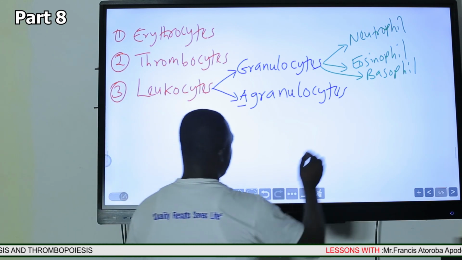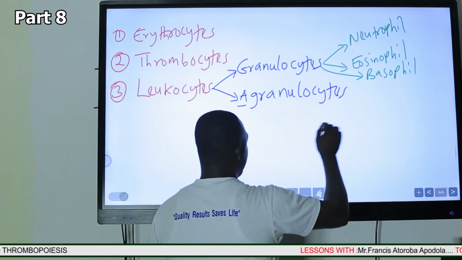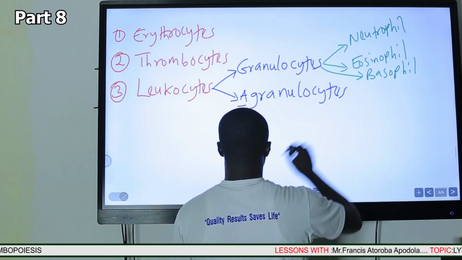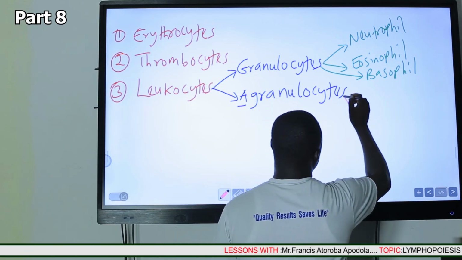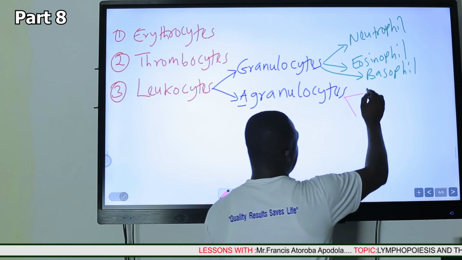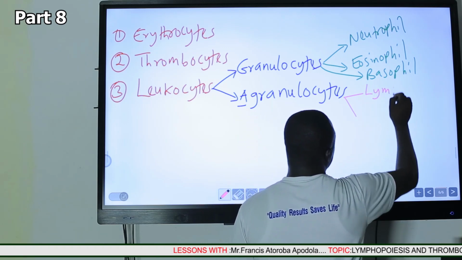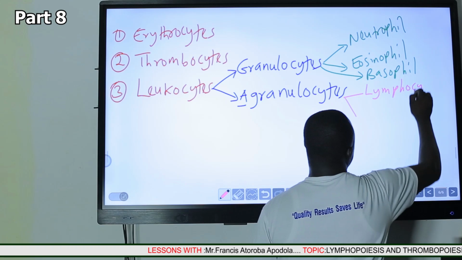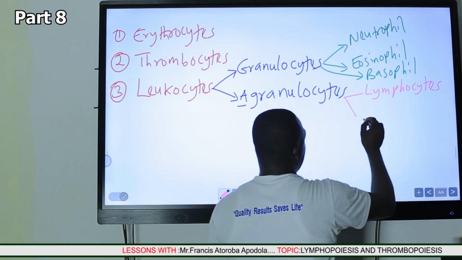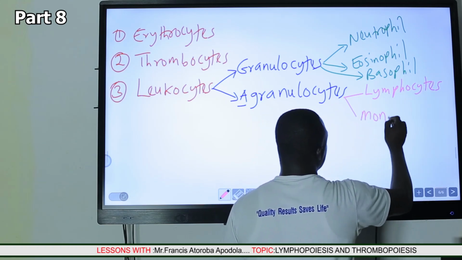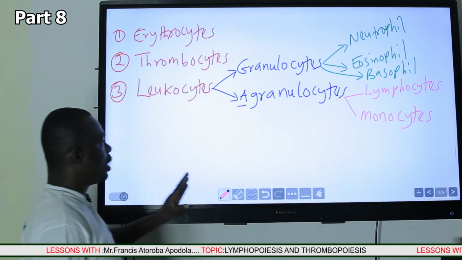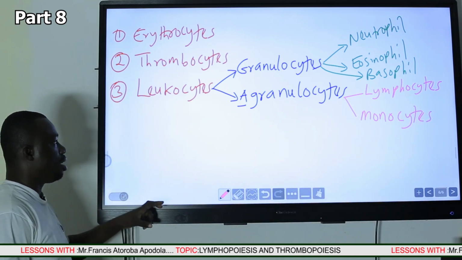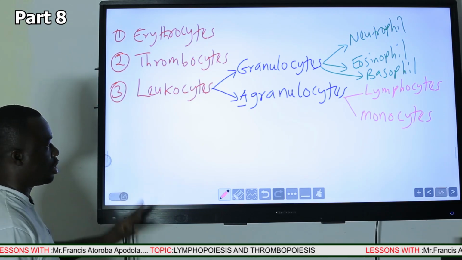Now let's quickly look at the cells that constitute the agranulocytes. The agranulocytes principally are the lymphocytes and the monocytes. So these are the different types of cells we will find in circulation.